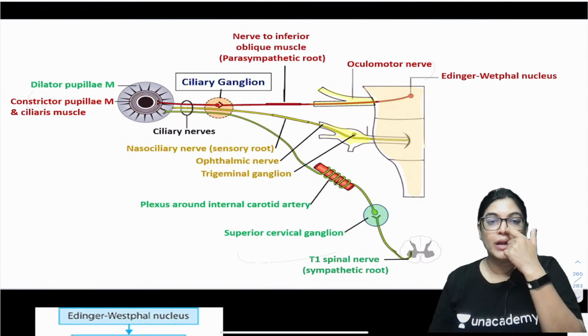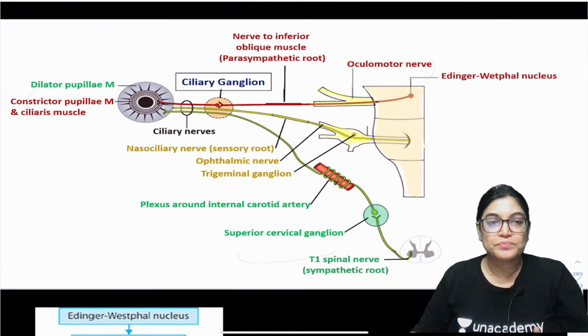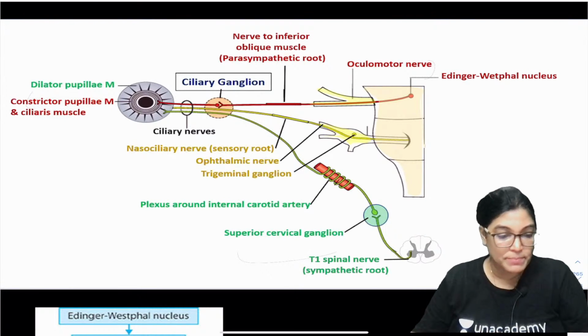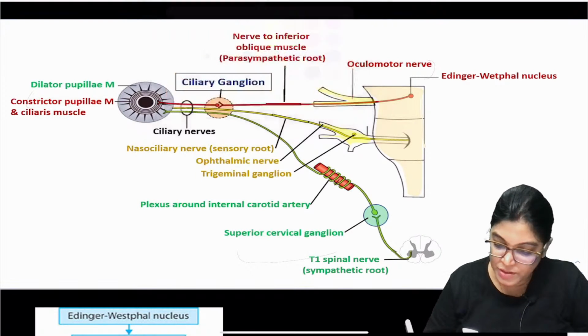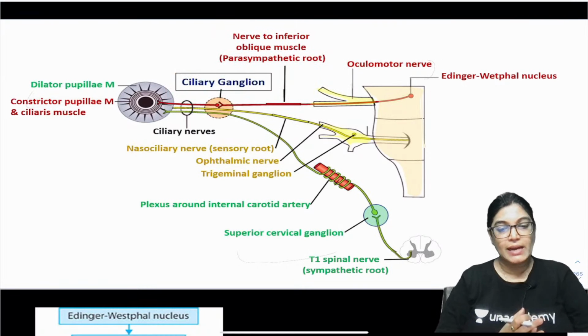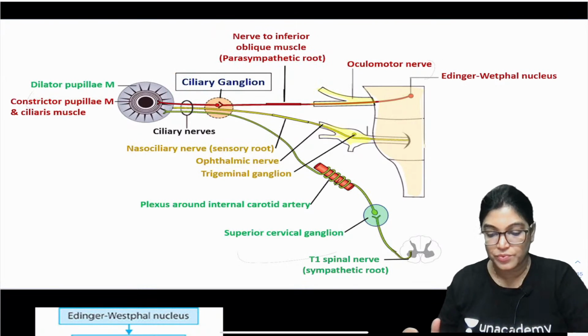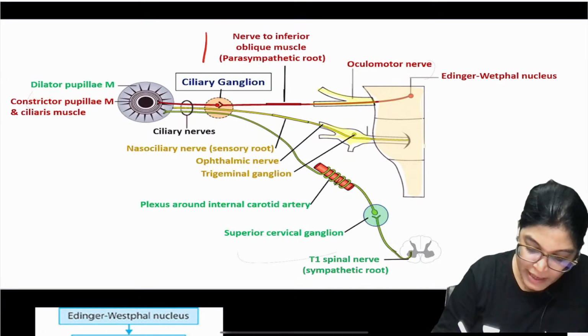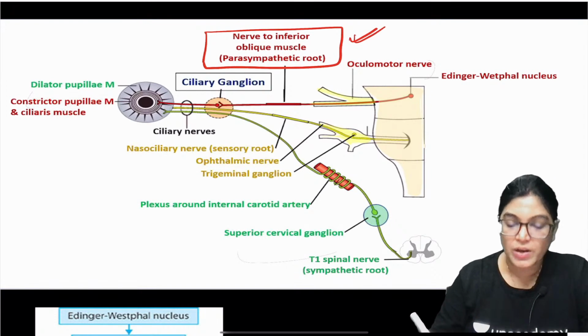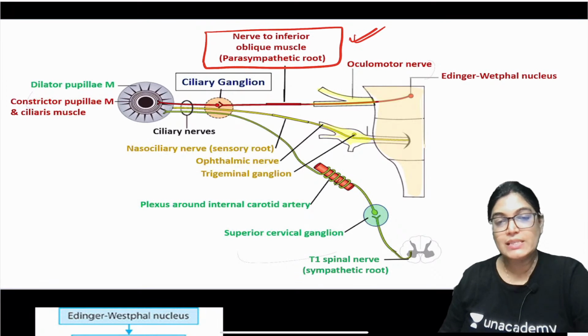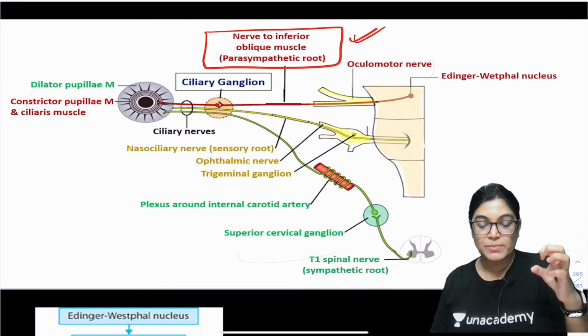Before that, what I want to explain here: let's discuss the parasympathetic first. It is derived from the nerve to the inferior oblique. Can you see here? This is the parasympathetic root, which is shown in red color. It is derived from the nerve to the inferior oblique muscle, which consists of preganglionic parasympathetic fibers.